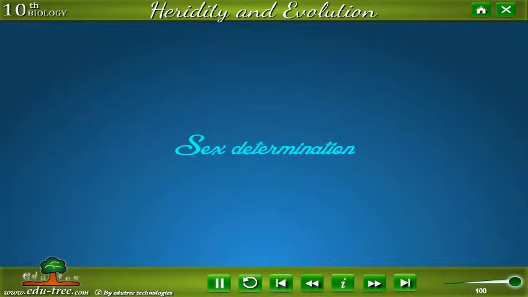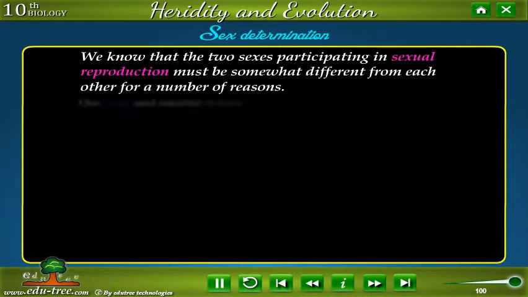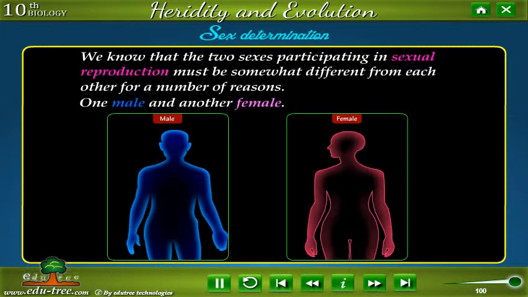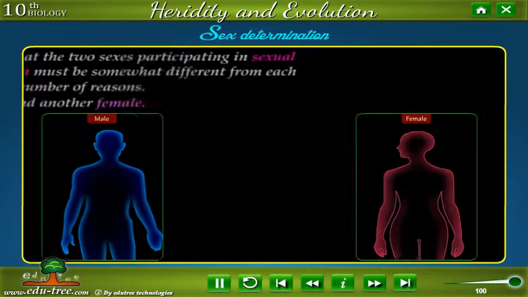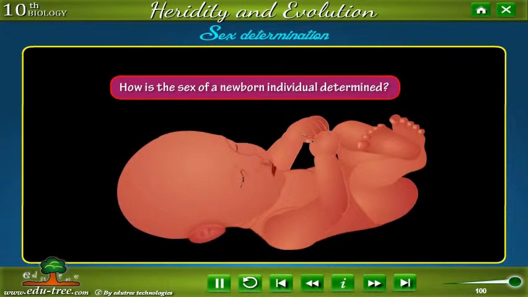Sex determination. We know that the two sexes participating in sexual reproduction must be somewhat different from each other for a number of reasons. One male and another female. How is the sex of a newborn individual determined?